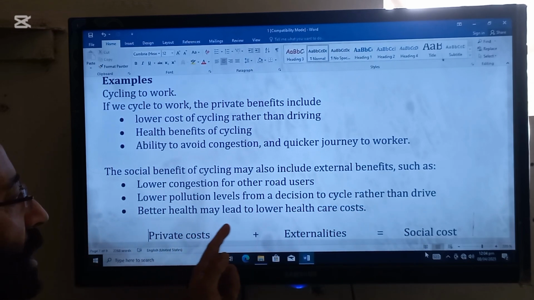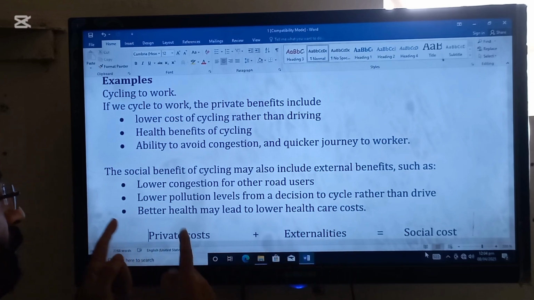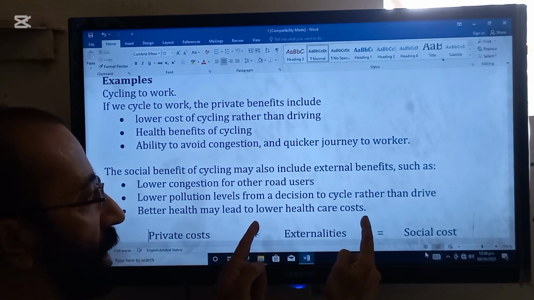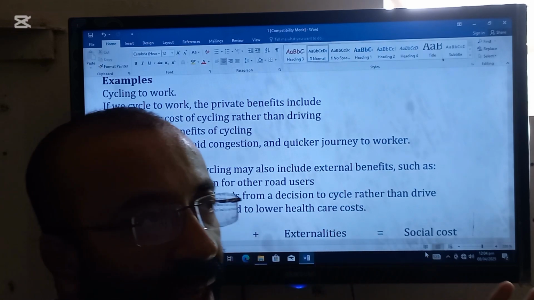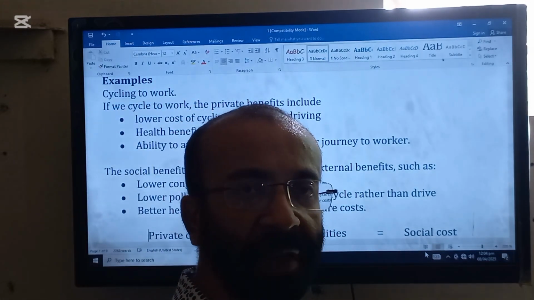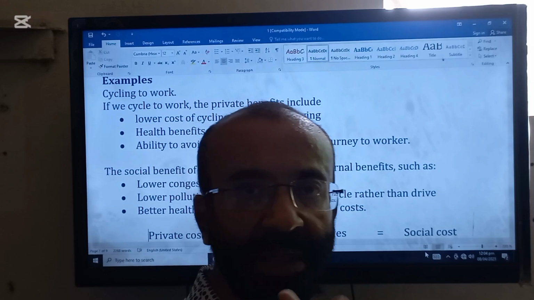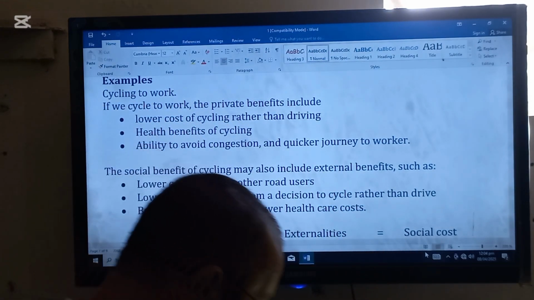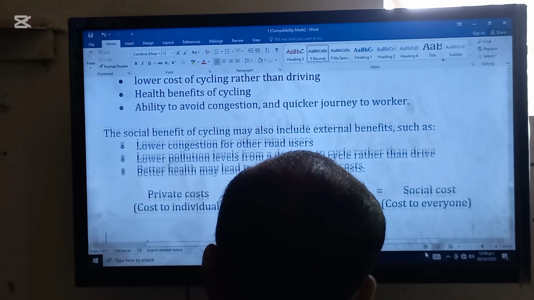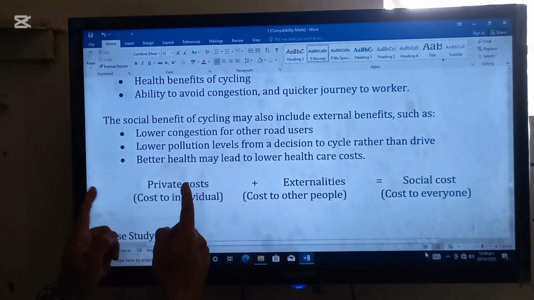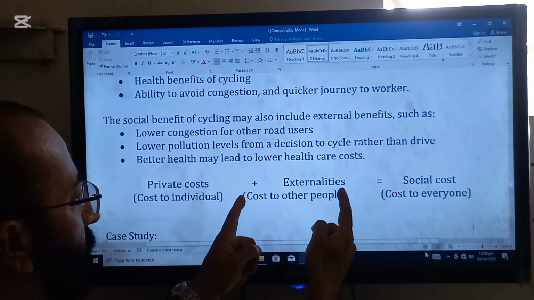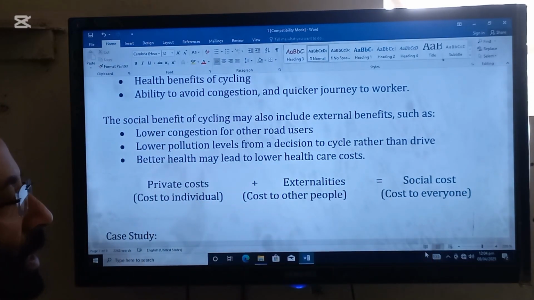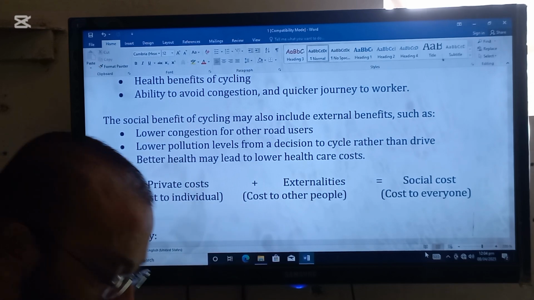Next, better health may lead to lower health care costs. So when better health will be there in the country, lower health care costs for the country will be there. Fewer hospitals will be required, fewer clinics will be required, fewer doctors will be required, so lower healthcare costs will be there. The equation for this type of question is private cost plus external cost is equal to social cost. So this is the equation for this topic.